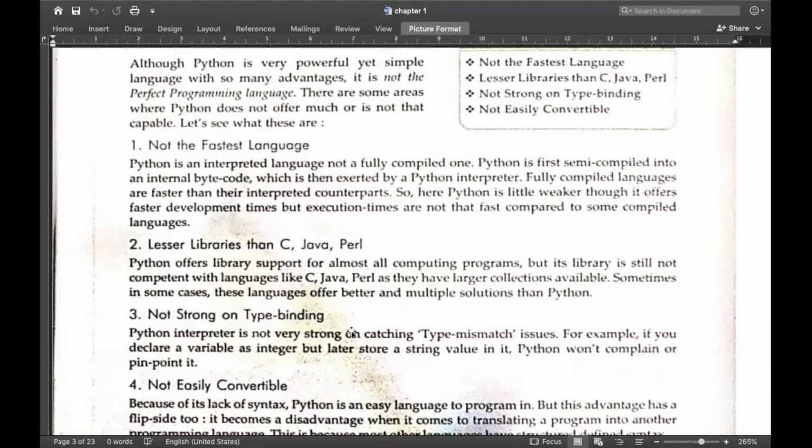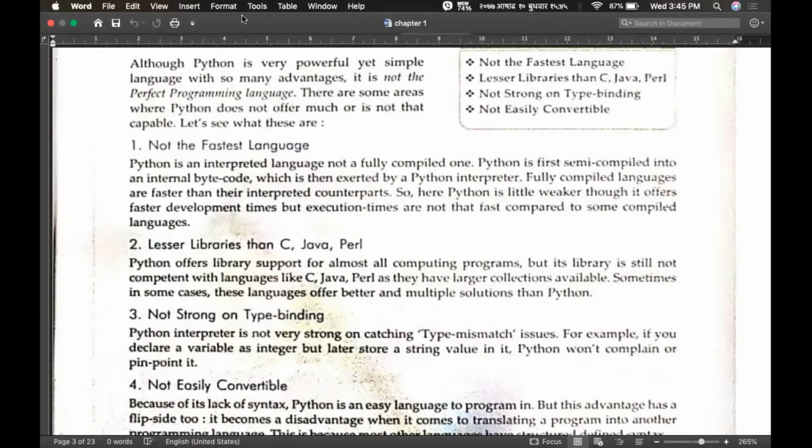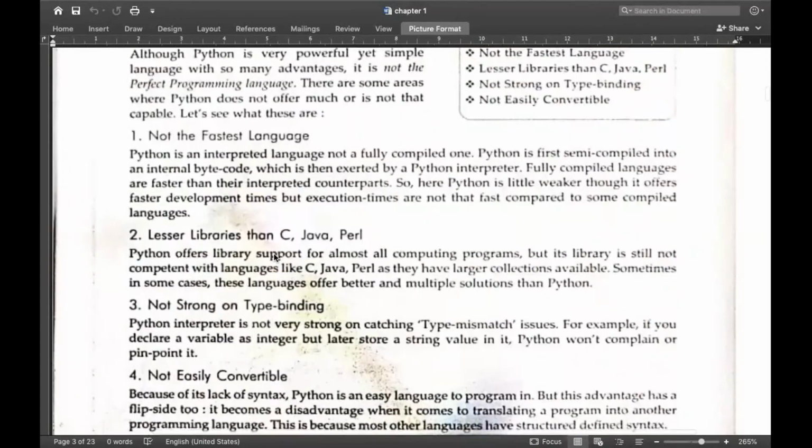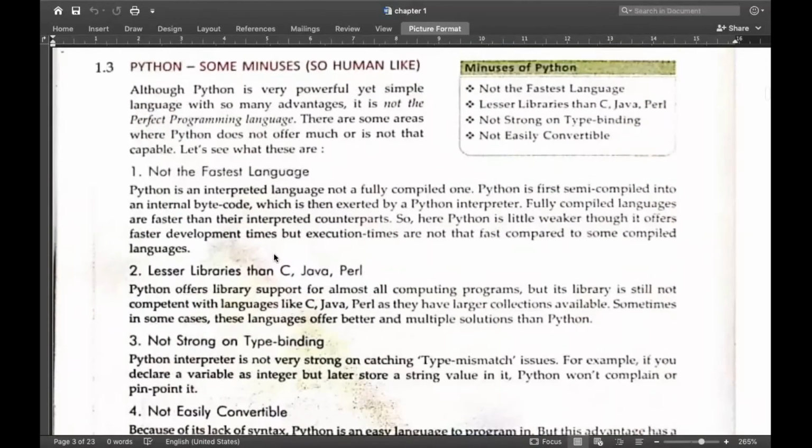But in case of C, C++, Java, you don't have to download those libraries separately, because you will get a huge amount of libraries at the first download only. That is why it's a disadvantage in the case of Python.